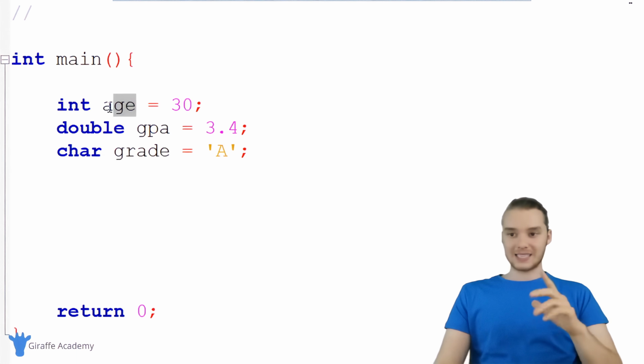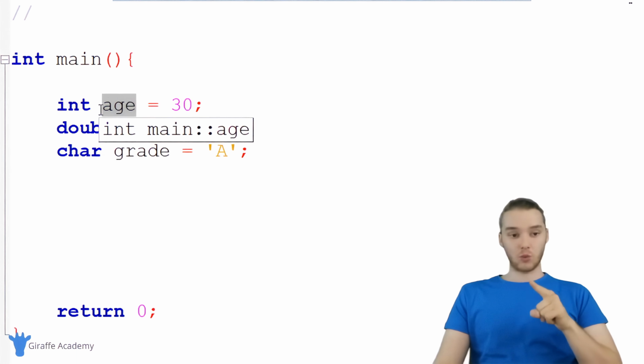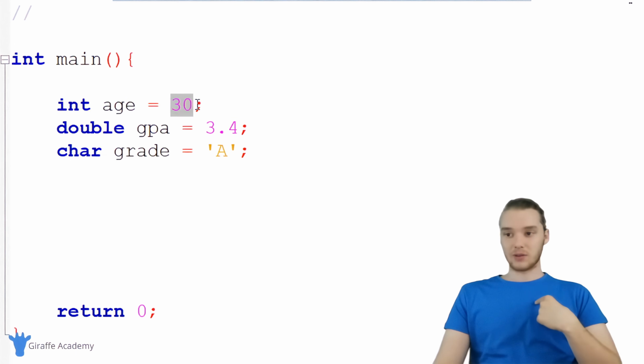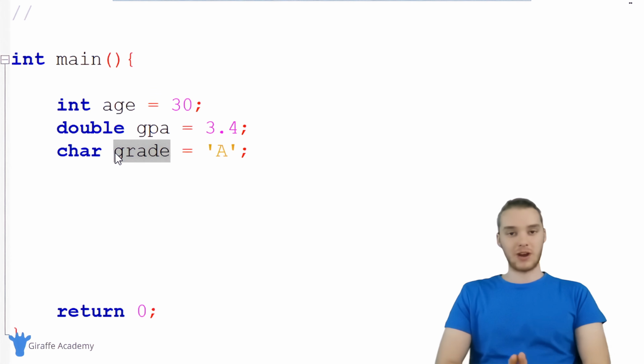I can do whatever I want with it. And the way that I can access this variable, in other words, the way that I can access the value 30, is just by referring to the name of the variable. Same goes down here. If I wanted to access the grade, right? If I wanted to access this capital A, I could just refer to the name of the variable.